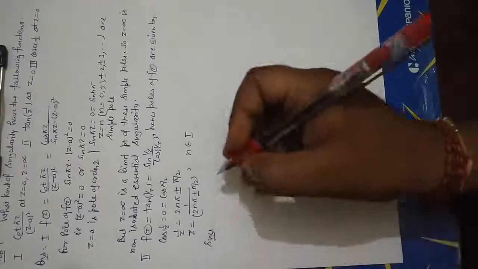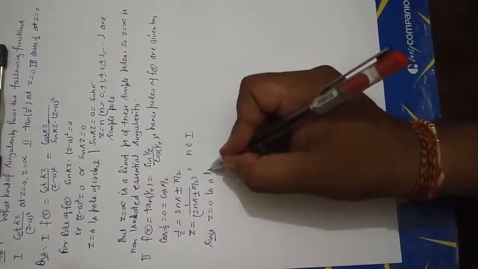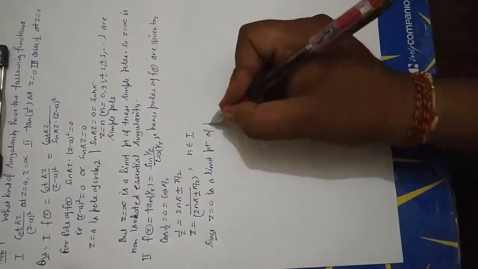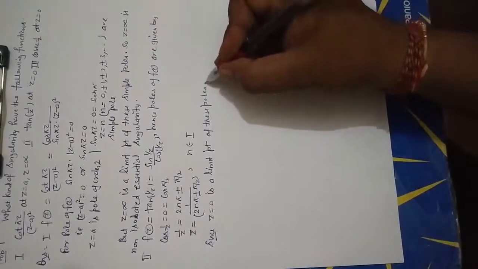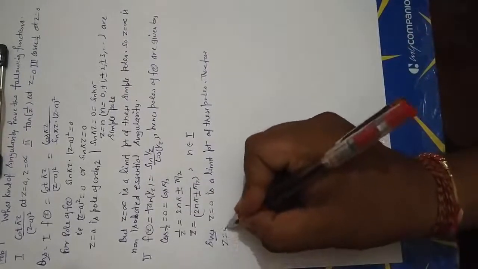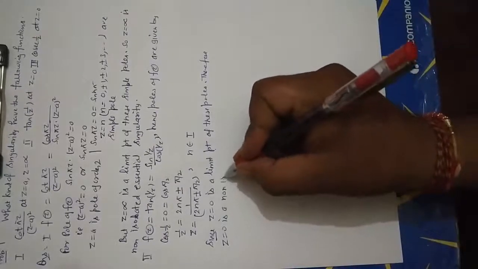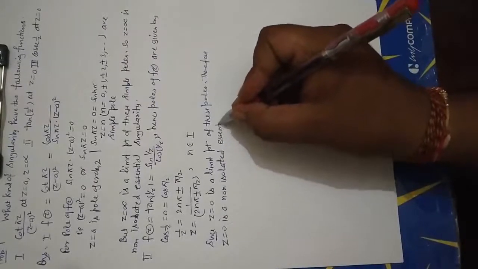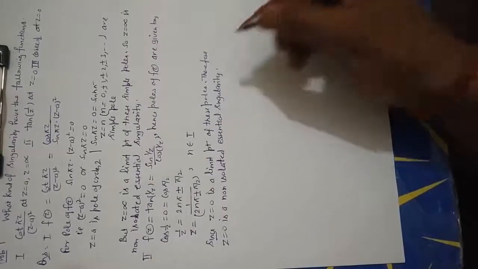Since z equal to 0 is a limit point of these poles, therefore z equal to 0 is a non-isolated essential singularity. Okay, students.